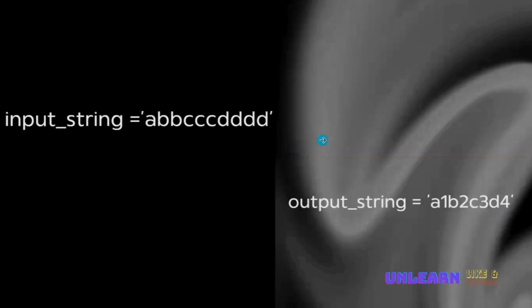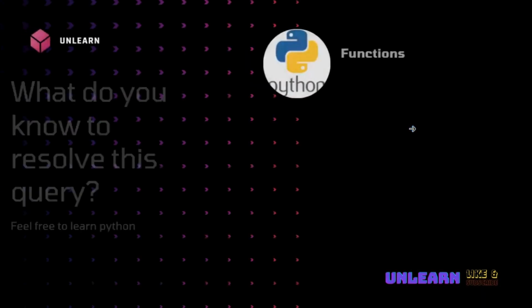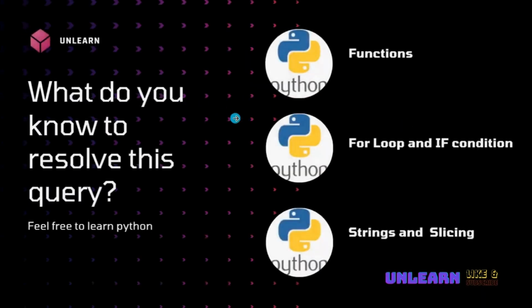I think you have some basic idea and understanding of what actually the output should be. So it depends on each character and its sequence number. Like if it is repeated one time A1, if it is repeated two times A2, if it is repeated three times A3, like that. So now let us look into the requirements of doing this particular Python scripting.